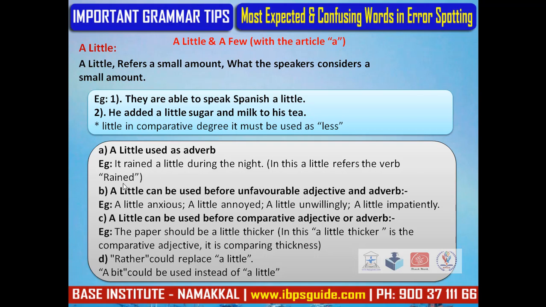A little can be used before unfavorable adjectives and adverbs. For example, a little anxious, a little annoyed, a little unwillingly, a little impatiently. Annoyed, anxious, unwillingly, impatiently are unfavorable words. A little can be used before comparative adjectives or adverbs. For example, the paper should be a little thicker. In this, a little thicker is a comparative adjective. It is comparing thickness.